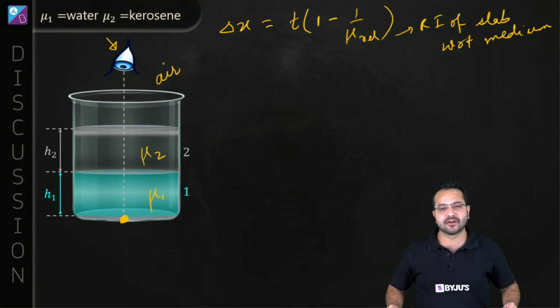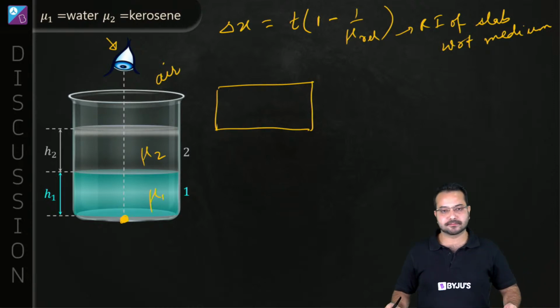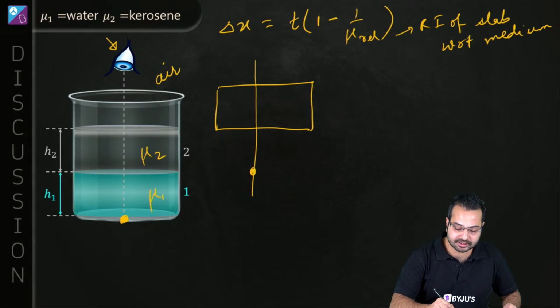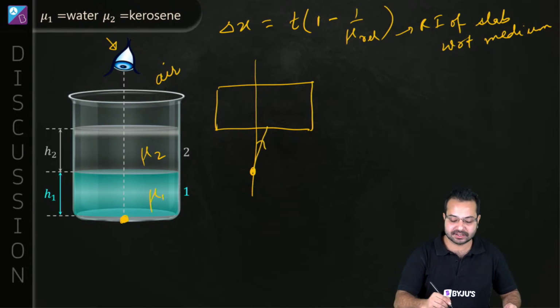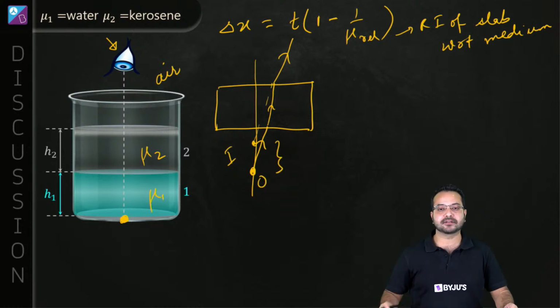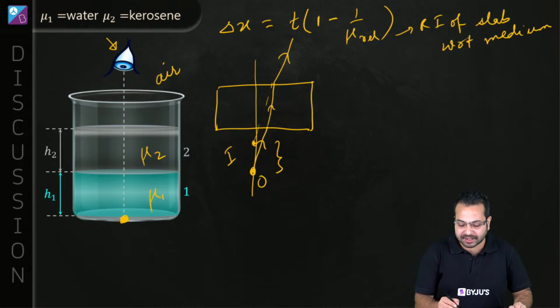This is a well-known result. We know that very well. But the major concept here is, okay, so let's say the object is placed over here. Then the light ray will go like this. Then it will go like this. Then it will go like this. And then the image is going to be formed here. Okay, so this is the apparent shift. Is that correct? Okay, so this is how the shift looks like. Perfect. But tell me one thing.